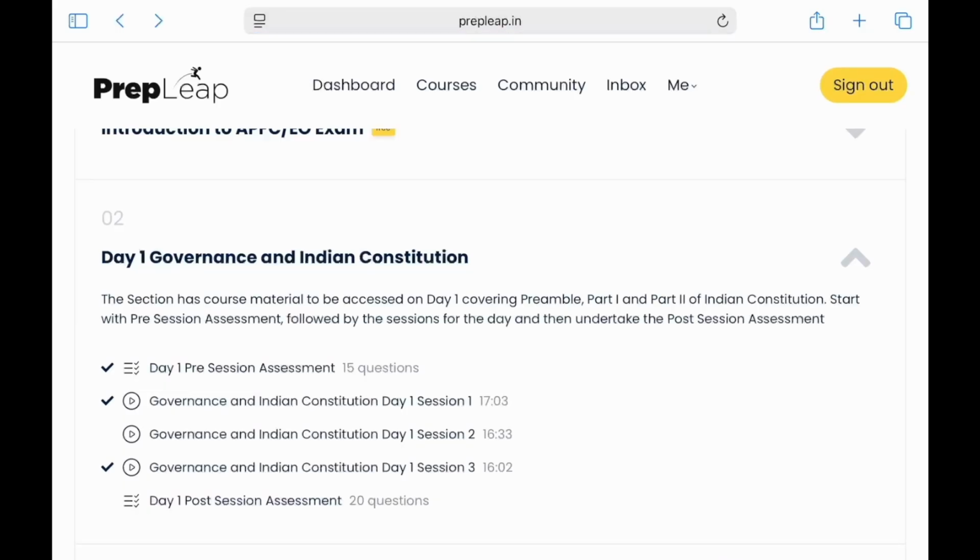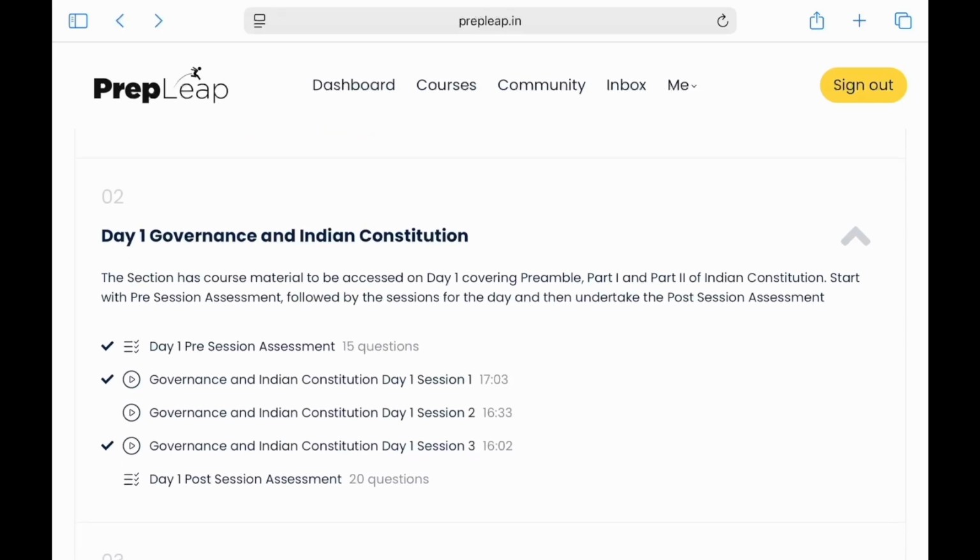So that was how our faculty is taking up the classes. They are going to be in a PPT format, and then they'll be explaining over that, jotting down some important points on the sides and explaining in detail. So every aspect will be covered in detail. As you can see, preamble, part one and part two of the Constitution has been dealt with over 1 hour of detailed session.